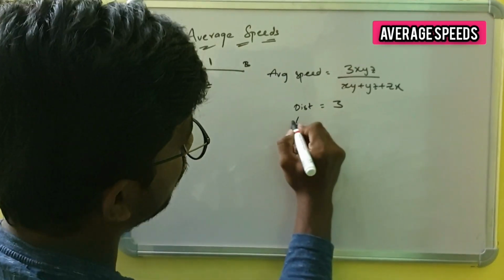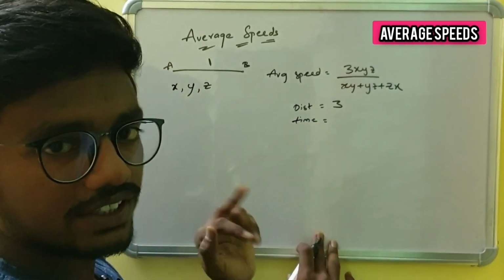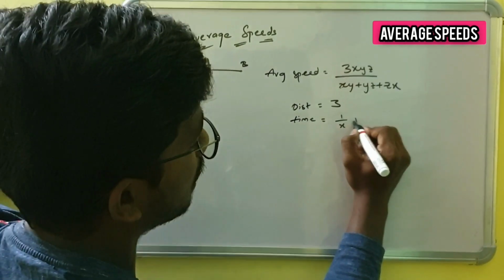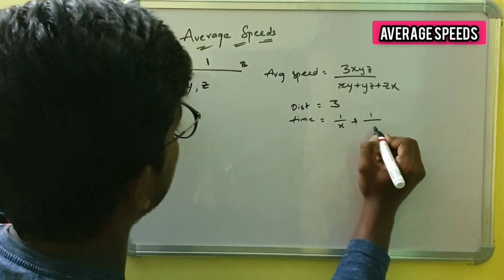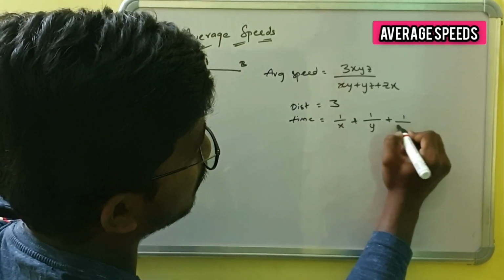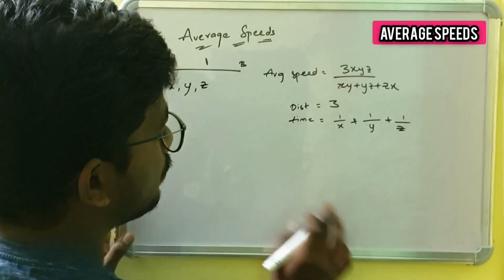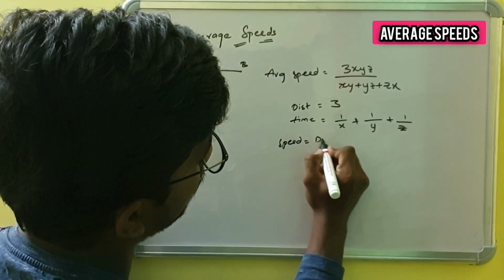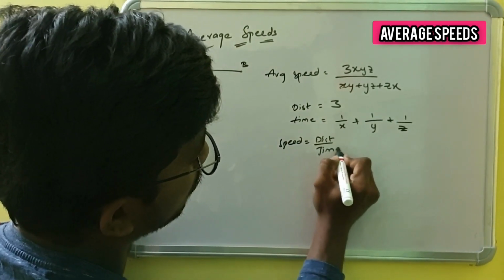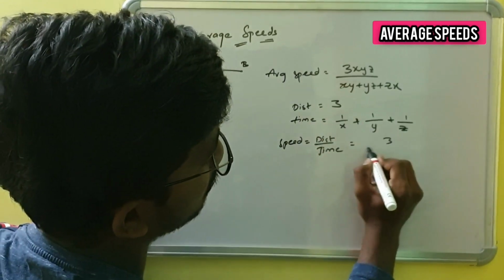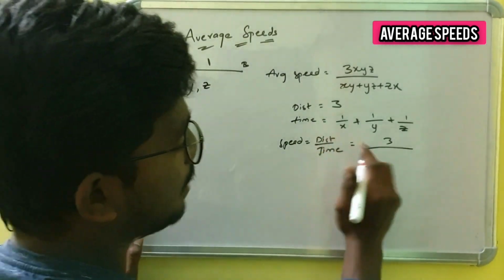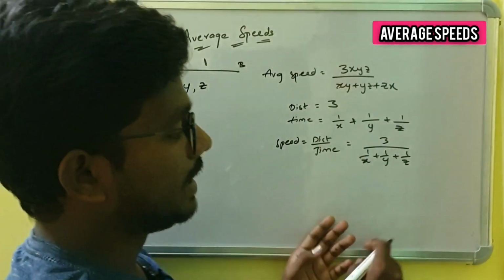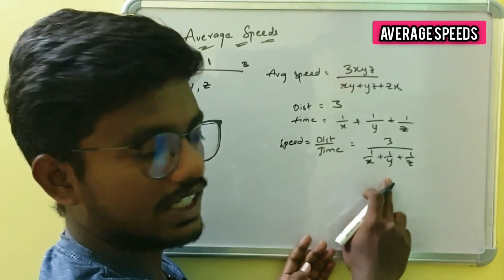The time intervals: time is equal to distance by speed. The distance is 1 part and the speed is x kilometers per hour for the first car, for the second car it is 1 by y, and for the third car it is 1 by z. By using our formula, speed is equal to distance by time, we got the distance as 3 parts and the time as 1 by x plus 1 by y plus 1 by z. By taking the LCM of x, y, z, we get xyz as the LCM.